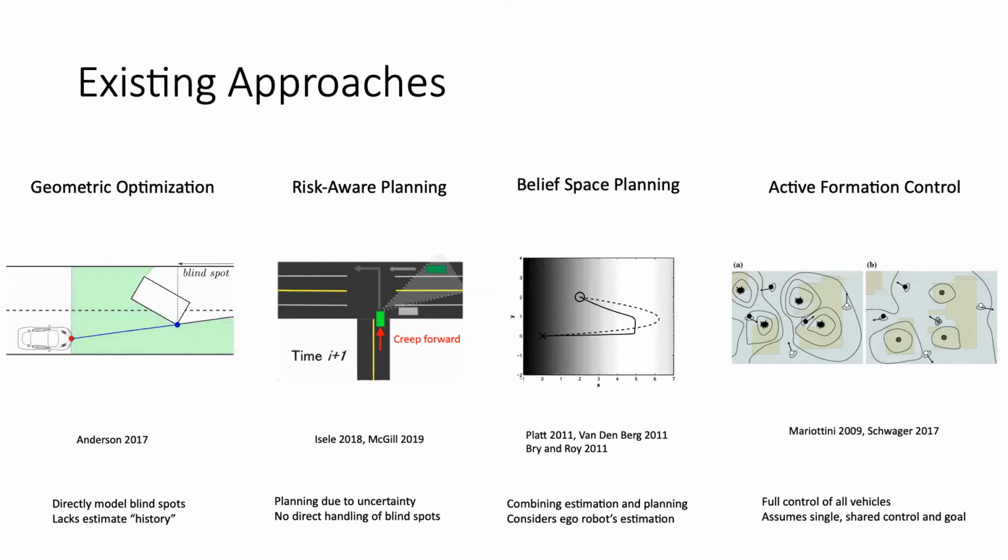However, here does not directly model the blind spot. In robotics, belief-based planning introduced the idea for a single robot to do both estimation and control in scenarios with limited observability. Similar ideas have been used in multi-robot settings, such as in active formation control. However, here the estimation and control are assumed to be jointly being done by all robots in a centralized manner.